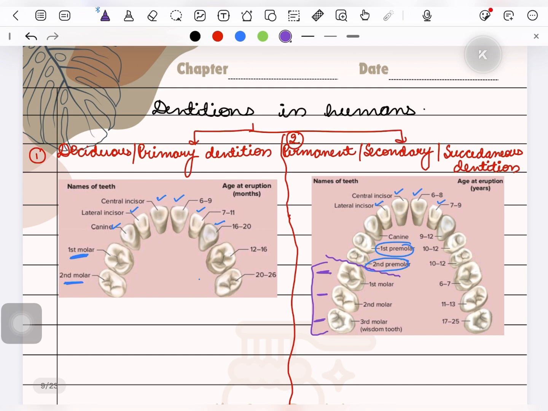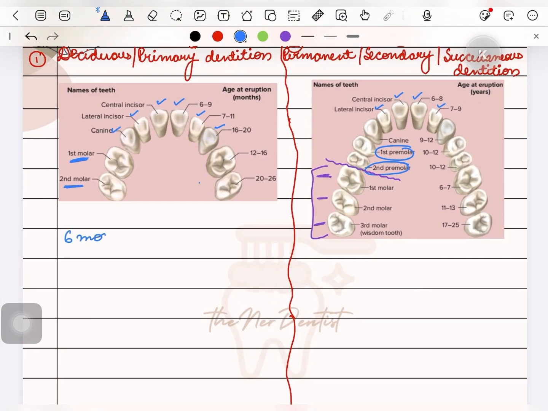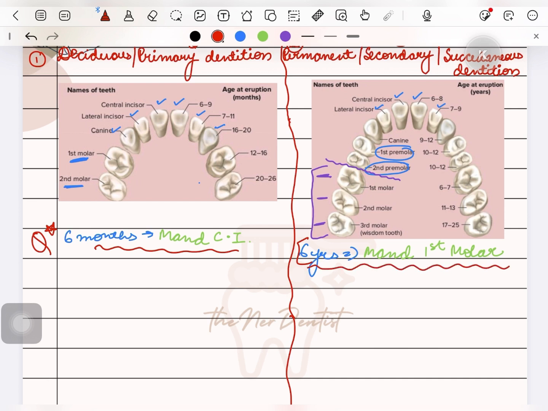The deciduous dentition starts erupting at the age of 6 months, when the first tooth erupts, and that is the mandibular central incisor. The permanent dentition starts at the age of 6 years, and the first permanent tooth to erupt is the mandibular first molar. These two questions are also important, you can mark them. The first primary tooth to erupt in the oral cavity is the mandibular central incisor. The first permanent tooth to erupt in the oral cavity is the mandibular first molar.